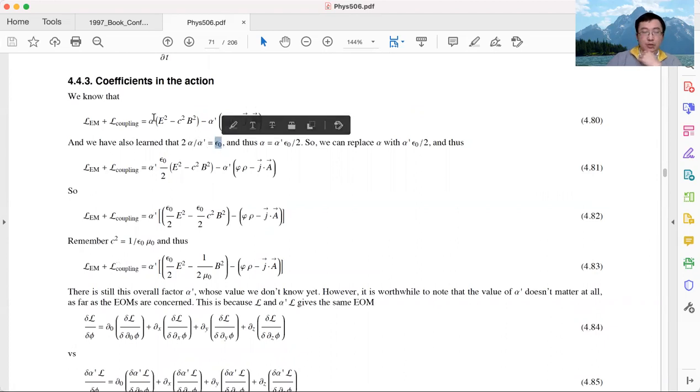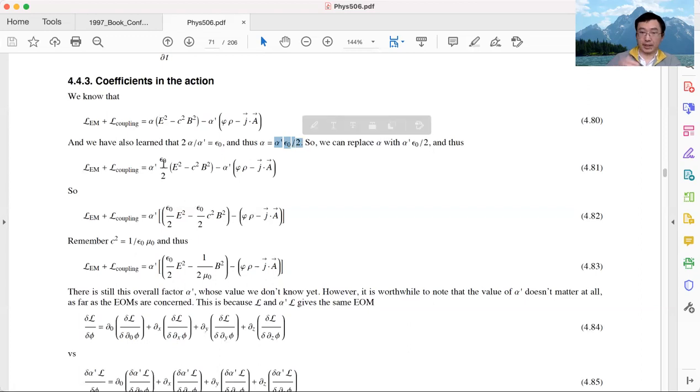So in other words, alpha and alpha prime are not independent parameters. They are related by this formula. So let's replace alpha. We can treat alpha as the unknown and solve this equation. So we find alpha is nothing but alpha prime times the dielectric constant epsilon 0 divided by 2. So this coefficient alpha, we can replace it with alpha prime epsilon 0 over 2.